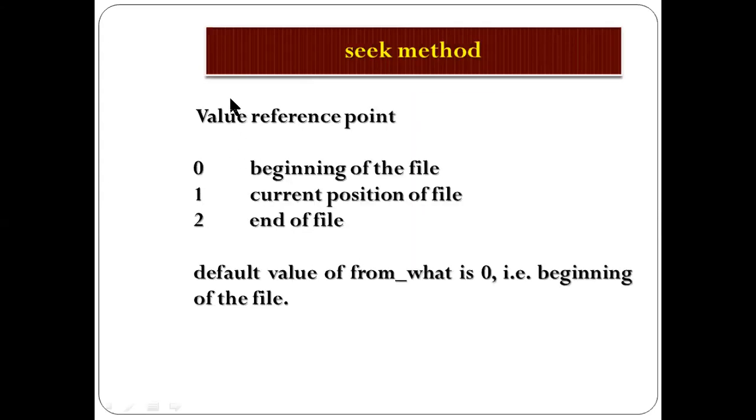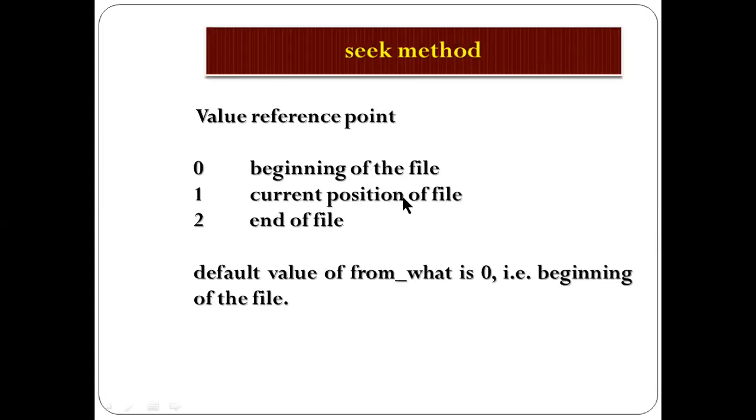See here, which value you have to write, the value referring to the reference point. 0 means beginning of file, your cursor will be at the start. You can say BOF, which you will hear as beginning of file.